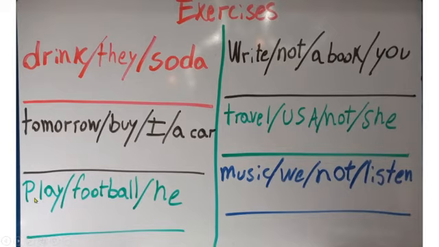The next one, we have play, football, him. And in negative sentences, write, not, a book, you; travel, USA, not, she; and music, we, not, listen. Now pay attention. What are you going to do? You need to sort the words in order, and you should try to make those sentences, positive sentences and negative sentences. Okay.